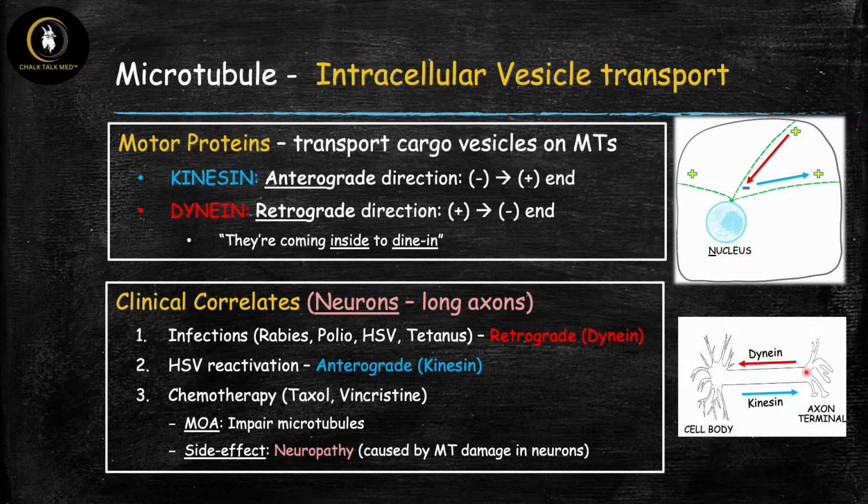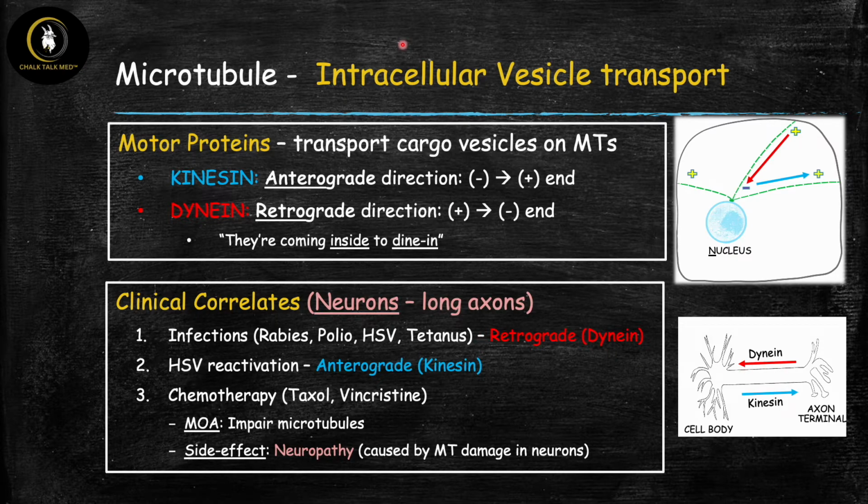But the problem happens because once they get in there, they can actually use dynein to hitch a ride and basically do retrograde transport all the way back to the cell body where they can escape and gain access to the central nervous system. And there they're going to be able to attack the brain and the spinal cord, and they can cause severe disability problems and sometimes even death. So the problem here is that they can actually gain access retrograde or backwards through dynein, and this is very important.